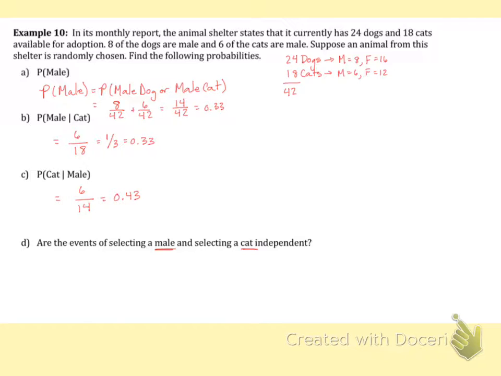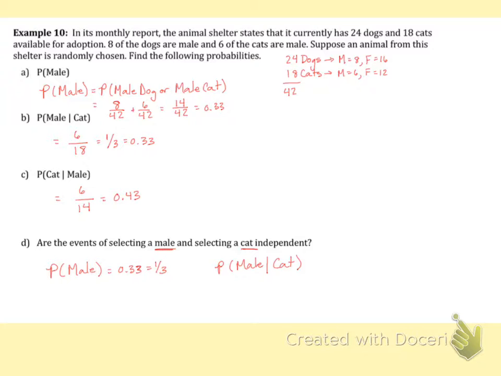I already have in part A the probability of picking a male, so I'm going to start there. I know the probability of picking a male is 0.33 or 1/3.